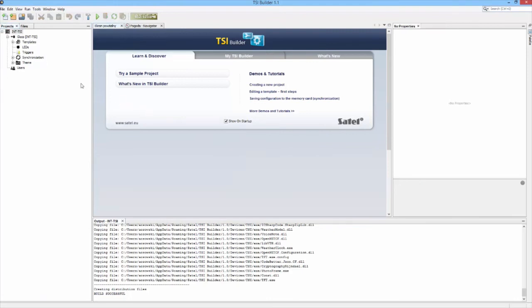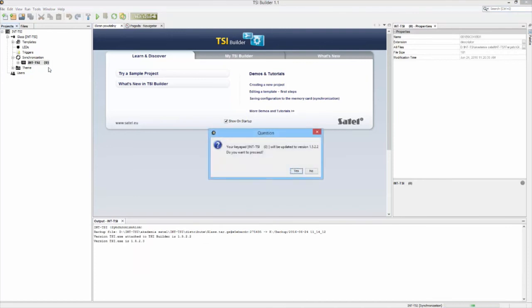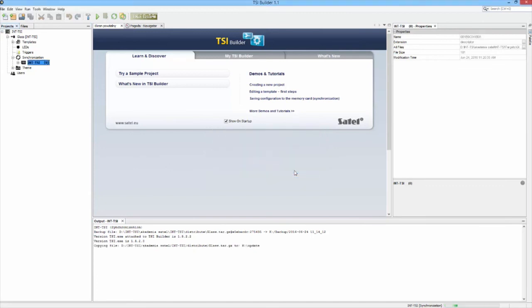Information on the memory card will appear on the tree presenting the project structure. Synchronize it, or in other words, save the configuration. You will be asked whether you want to update the keypad. Click Yes to confirm your selection.